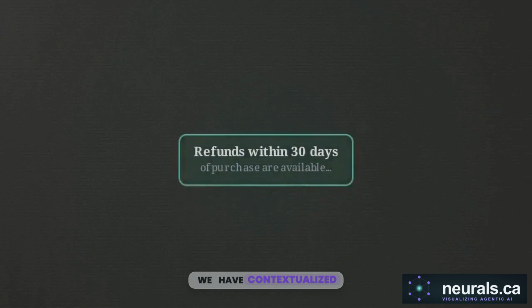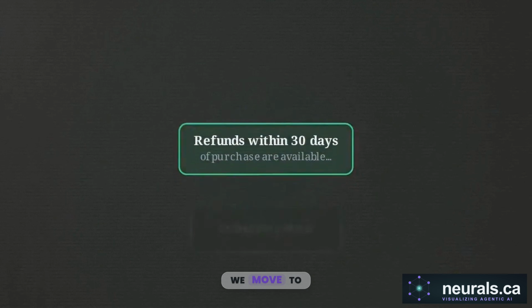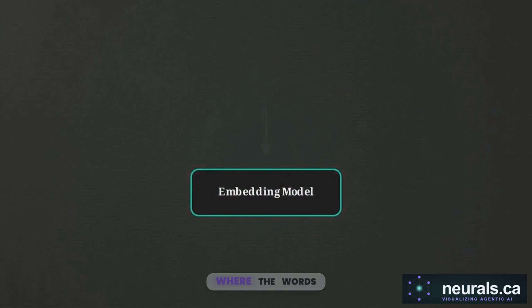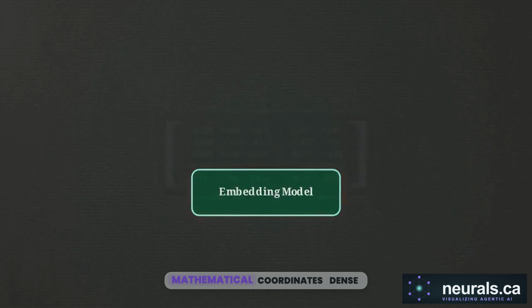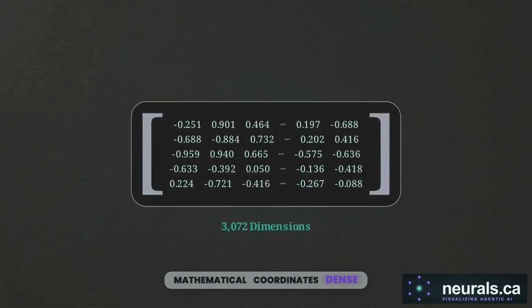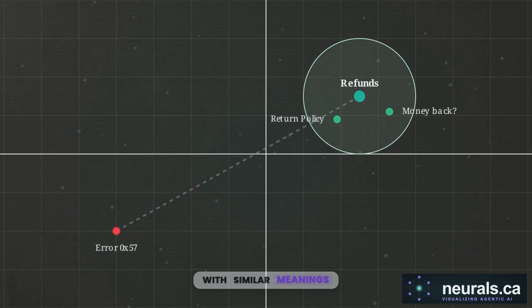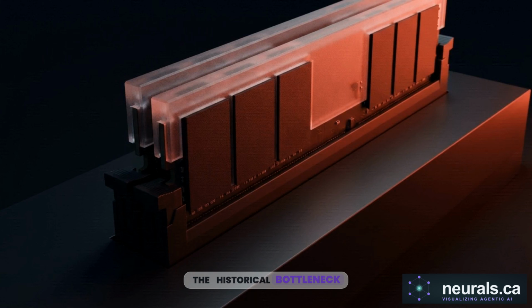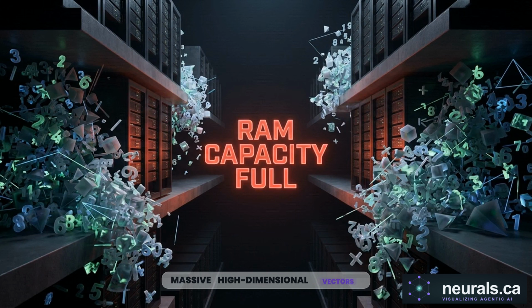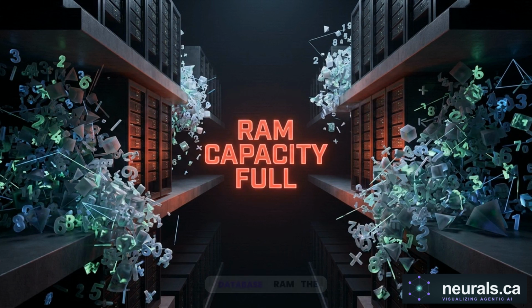Once we have contextualized the text chunks, we move to the embedding stage, where the words are translated into mathematical coordinates. Dense semantic embedding converts the underlying meaning of a text segment into a long array of numbers, plotting concepts with similar meanings closely together in a vector space. The historical bottleneck with this approach is memory. Storing massive, high-dimensional vectors for millions of chunks requires a tremendous amount of database RAM.